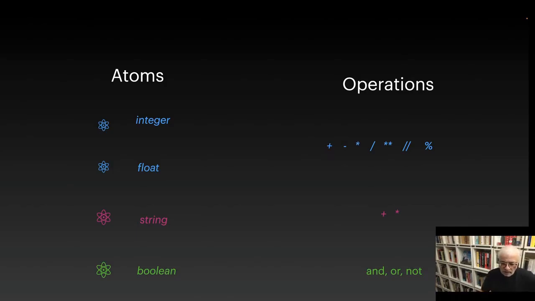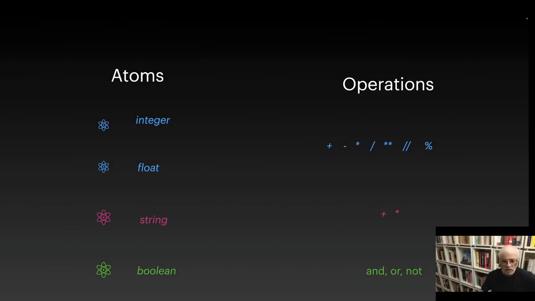With Boolean, there are 3 primary logical operators: and, or, and not. There are some other representations of that, but these are the 3 primary logical operations. You negate a Boolean, so if you operate on true, you'll get back false. And if you're familiar with truth tables, you can use and, or on various combinations of true and false.